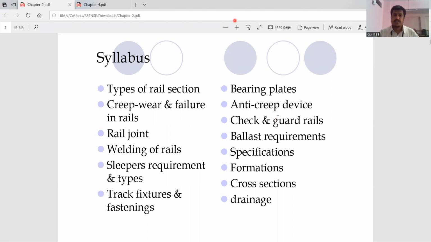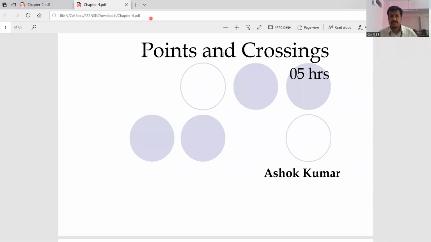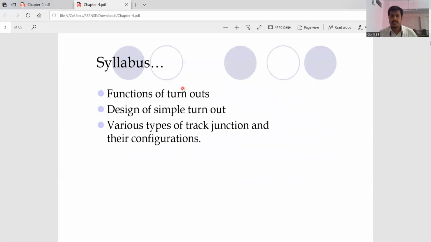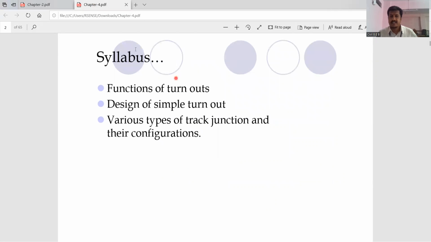Okay, let us move towards the last point of this particular chapter. We call it points and crossing. My screen is visible to everyone, right? Points and crossing, have you seen the screen display, syllabus display? Can somebody respond? Yes, sir.